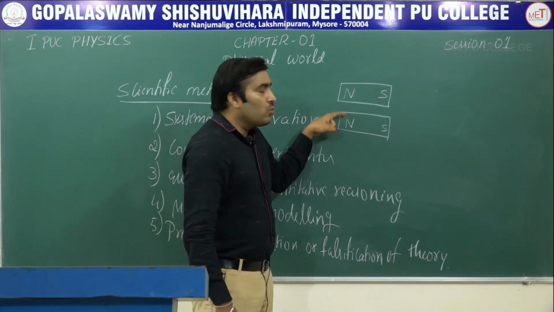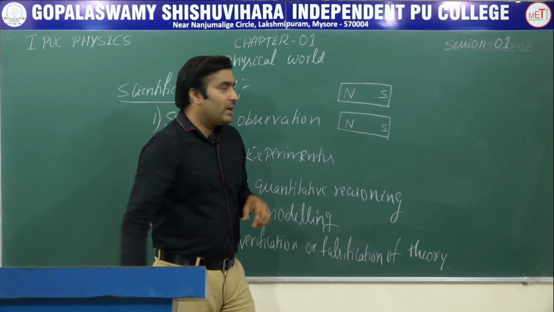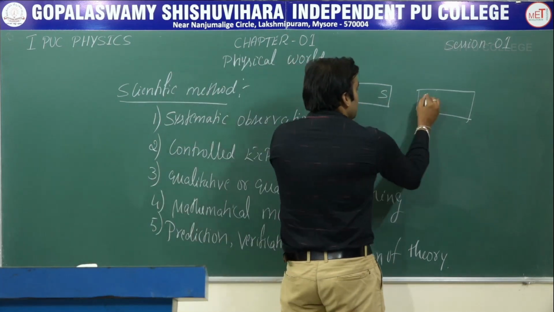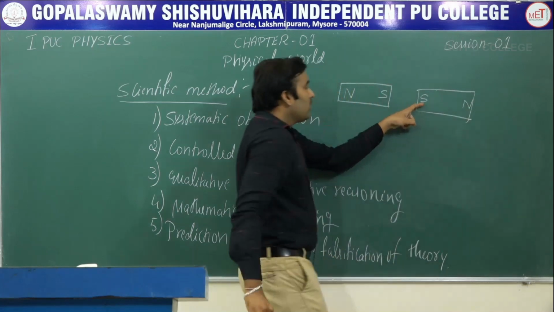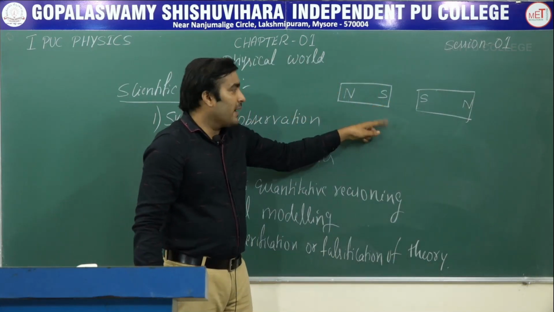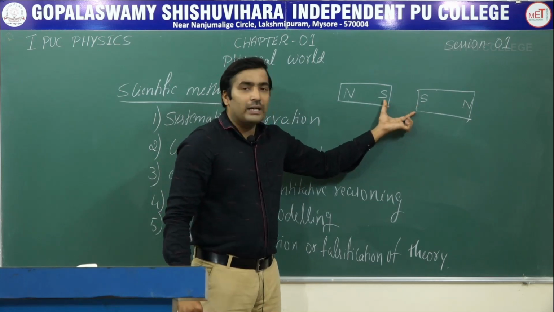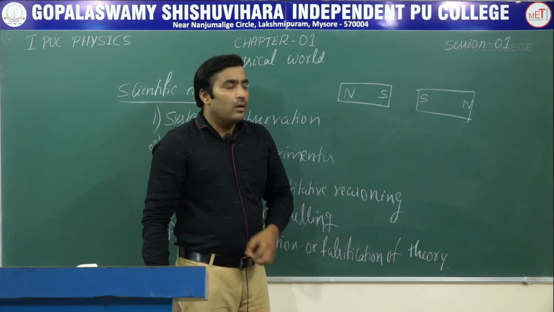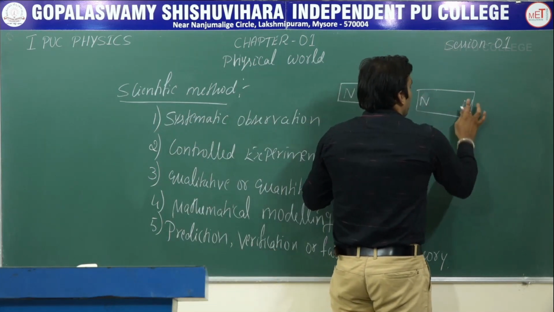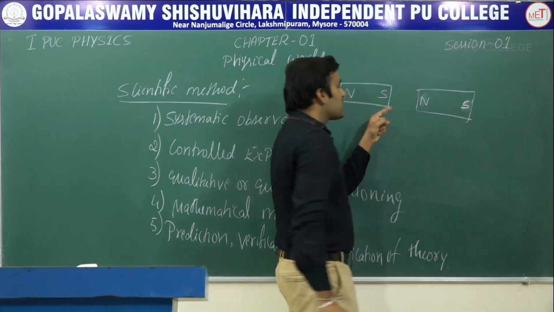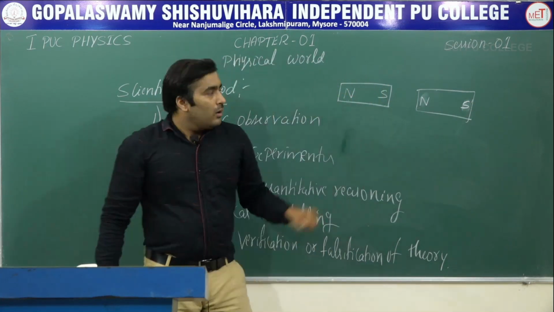When we take the 2 magnets near to each other with the same poles, like this, I am bringing the south pole of the second magnet near the south pole of the first magnet. These are the same poles of the magnet, so there is a repulsion between them. And if I bring the north pole of the second magnet near the south pole of the first magnet, then they will attract.